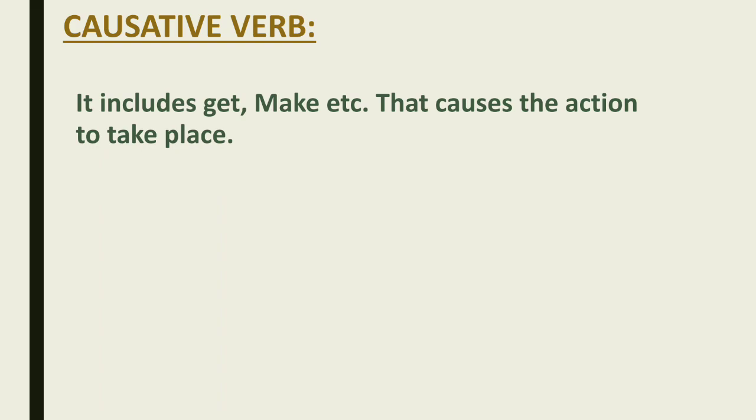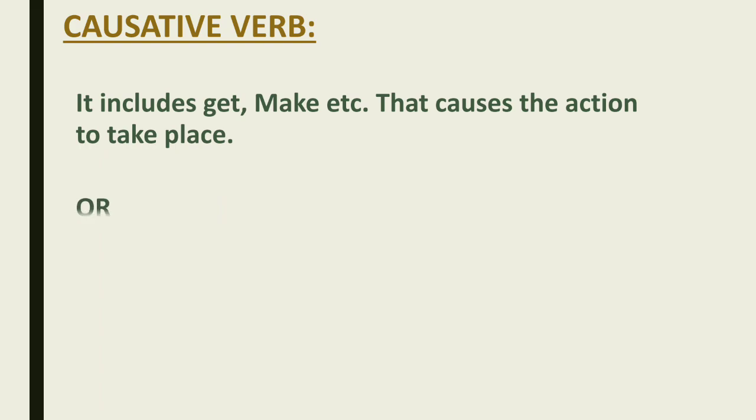Many times you have seen on your phone, it's getting downloaded. Have you seen these kinds of words, phrases and sentences? It's getting downloaded. Getting is the causative verb for the work downloaded.